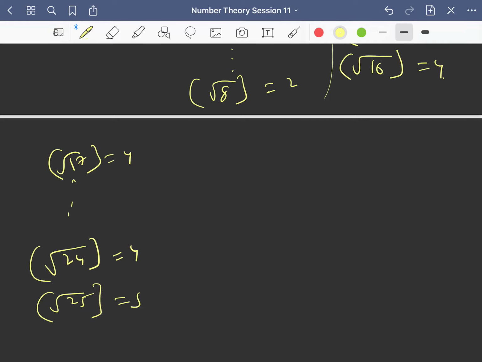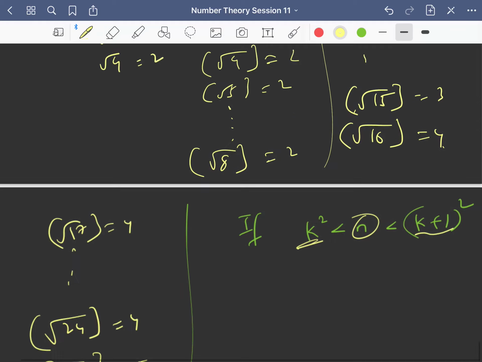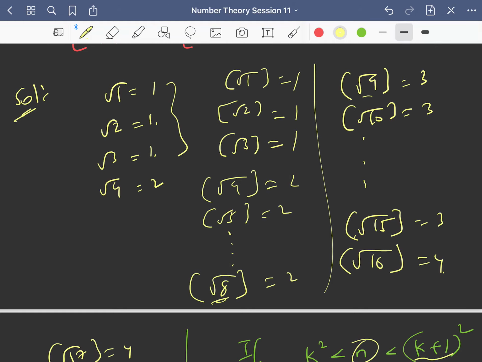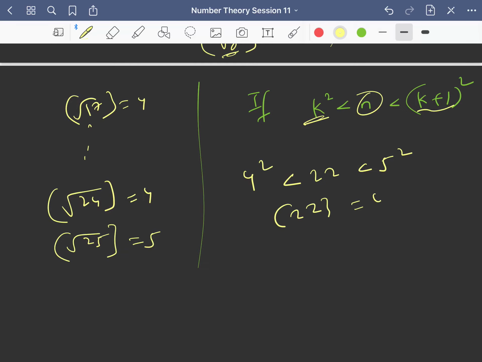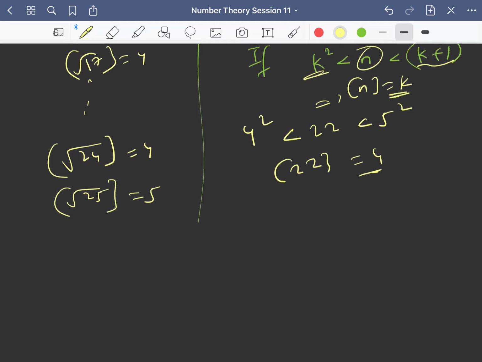If you take root 25, this will be 5, isn't it? So the concept is that if you have k square less than n less than k plus 1 whole square, that is, if I sandwich any number between two consecutive perfect squares, I can do that for any natural number. Say 8, I can sandwich between 2 square and 3 square. Say you have 22, you can sandwich 22 between 4 square and 5 square. So this means that greatest integer of root 22 will be 4 only. Greatest integer of root n will be k. So this is the concept, and by this you can easily do it.